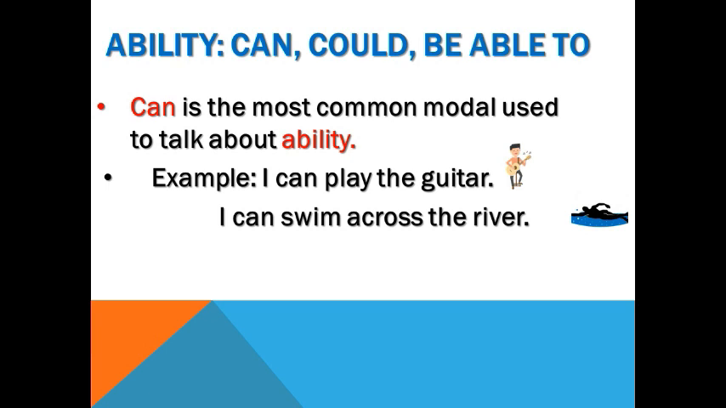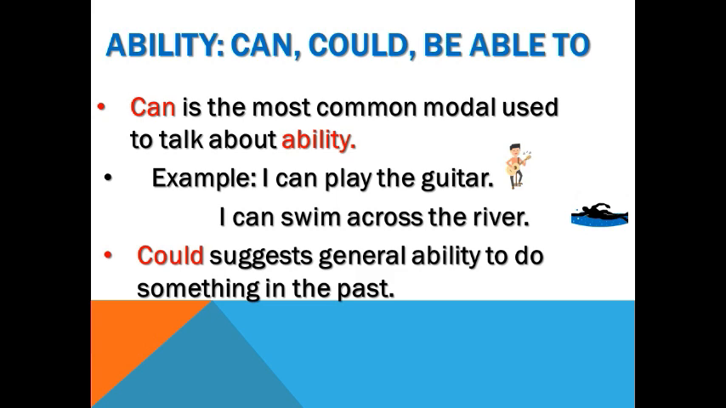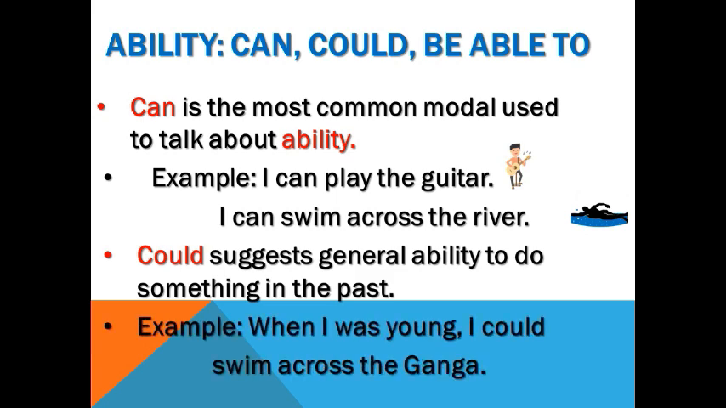Can has only two forms, can in the present and could in the past. Could suggests general ability to do something in the past. Example, when I was young, I could swim across the Ganga. It means even though the Ganga was in spate, I was able to swim across to the other bank. Here, could expresses ability in a particular situation.